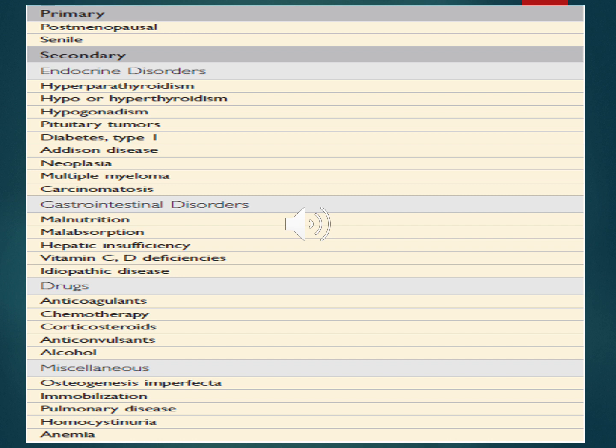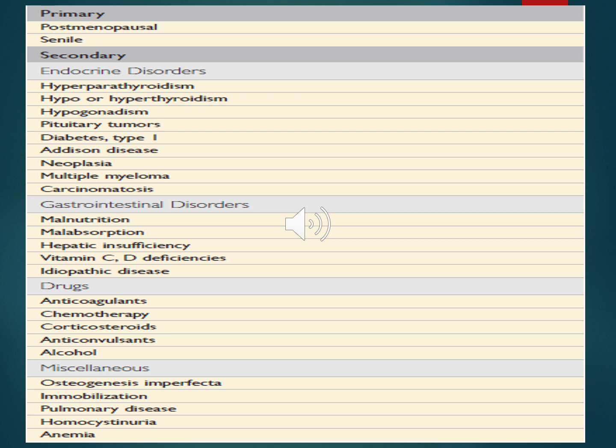As you can appreciate, primary osteoporosis includes postmenopausal osteoporosis and senile osteoporosis, while secondary osteoporosis includes osteoporosis due to endocrine disorders, gastrointestinal disorders, drugs, and other miscellaneous causes. Of the endocrine disorders, there are hyperparathyroidism, hypo- and hyperthyroidism, hypogonadism, pituitary tumors, diabetes type 1, Addison disease, neoplasia, multiple myeloma, and carcinomatosis.